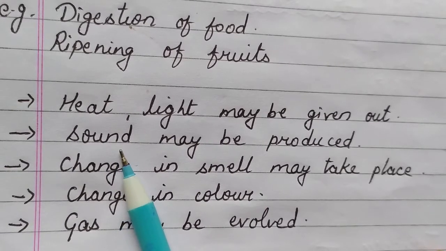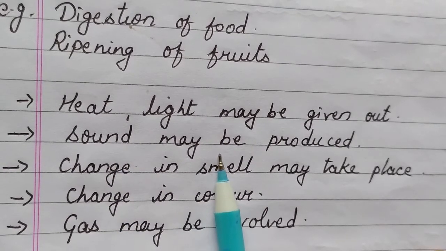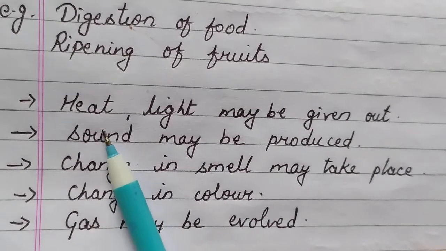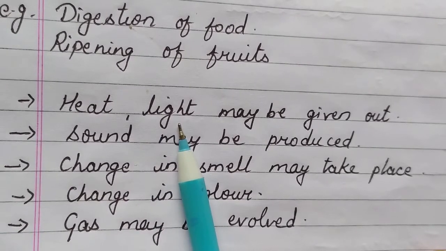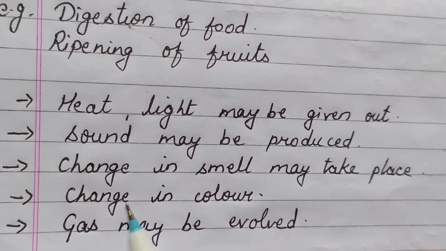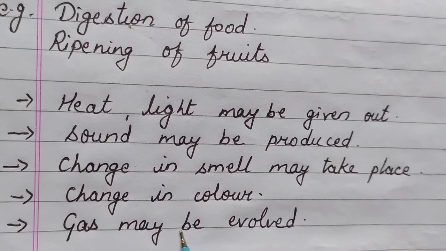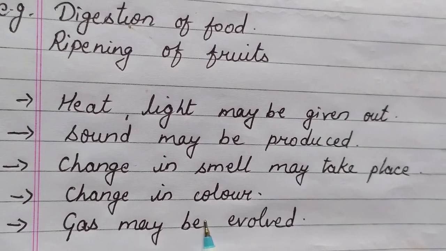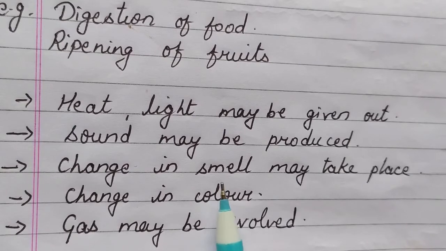In some of the chemical changes, sound may be produced. For example, when you burst crackers, you all know that bursting the cracker produces heat and light, along with lots of sound. And even gas is evolved when you burst crackers. So bursting of a cracker is another chemical change. Sometimes there is a change in smell, there is a change in color.